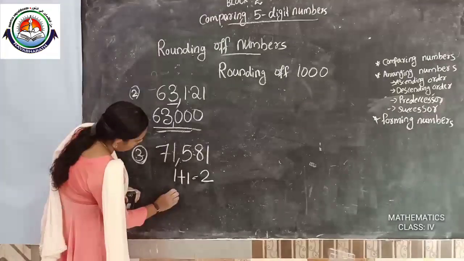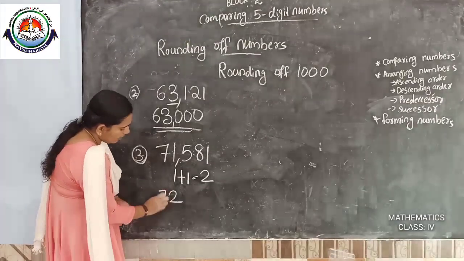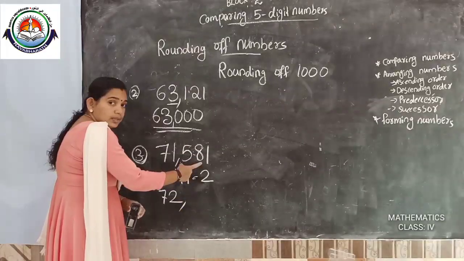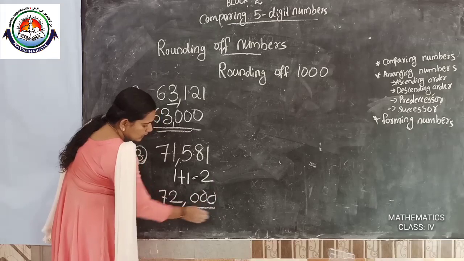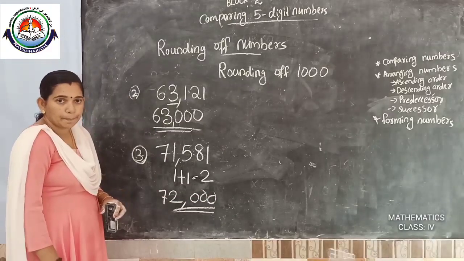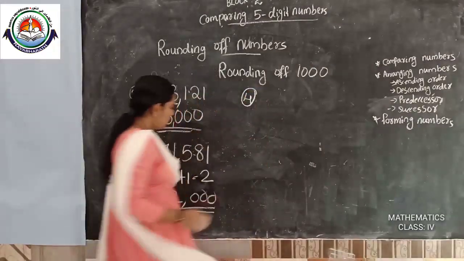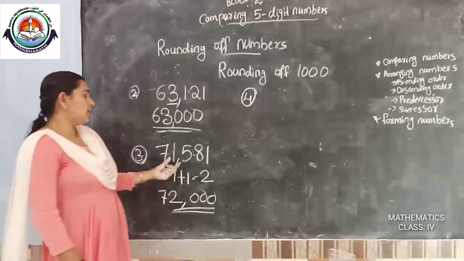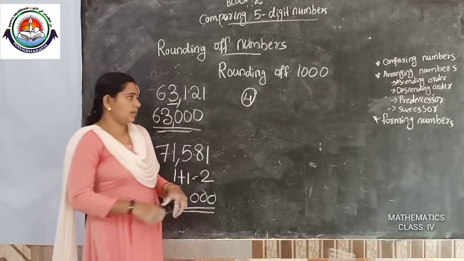Then the left side has no change, 7. On the right side, how many zeros do we need? 3 zeros. Okay. Fourth problem. So rounding off 71,581 is 72,000.